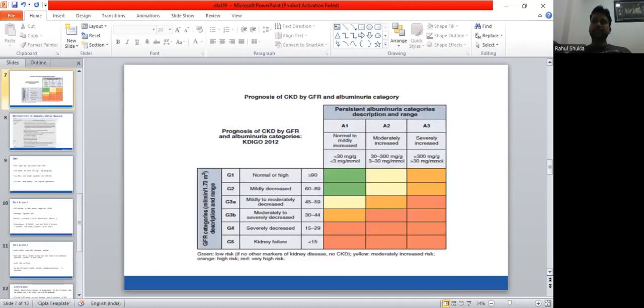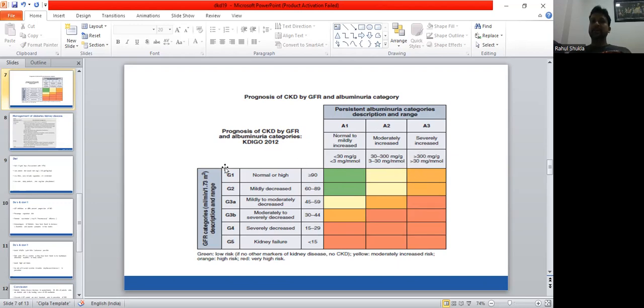Now, coming to the staging of kidney disease, the prognosis of CKD by GFR and albuminuria. This is the KDIGO 2012 guideline. So there are several parameters based on proteinuria and GFR, and it has been staged in different categories. If proteinuria is less than 30 milligram per gram, that comes in the A1 stage. A2 stage is moderately increased proteinuria, that is 30 to 300 milligram, and A3 is severely increased, that is more than 300 milligram per gram of proteinuria.